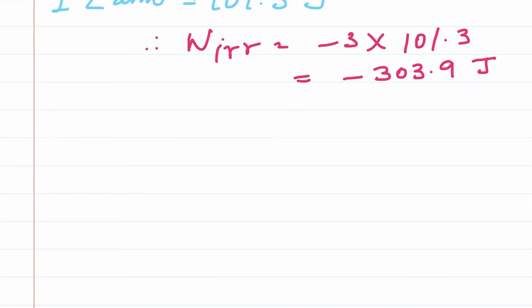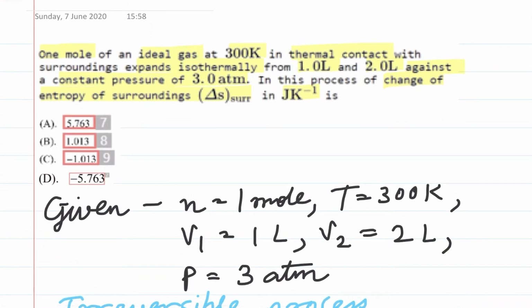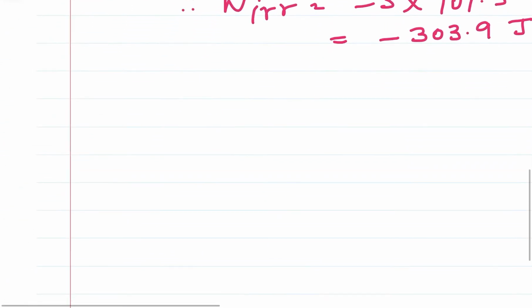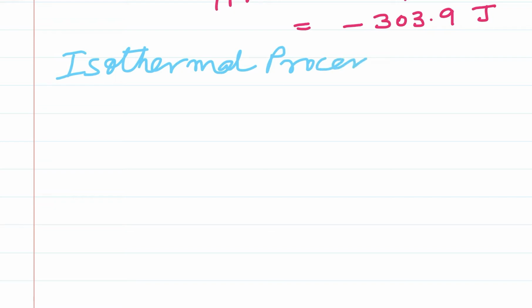Okay, and in the question it is given that the ideal gas expands isothermally. So for an isothermal process, the delta U value is taken to be 0.